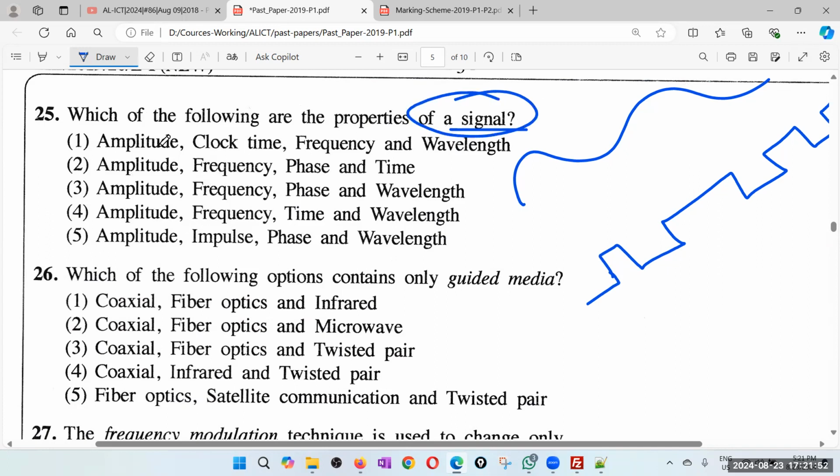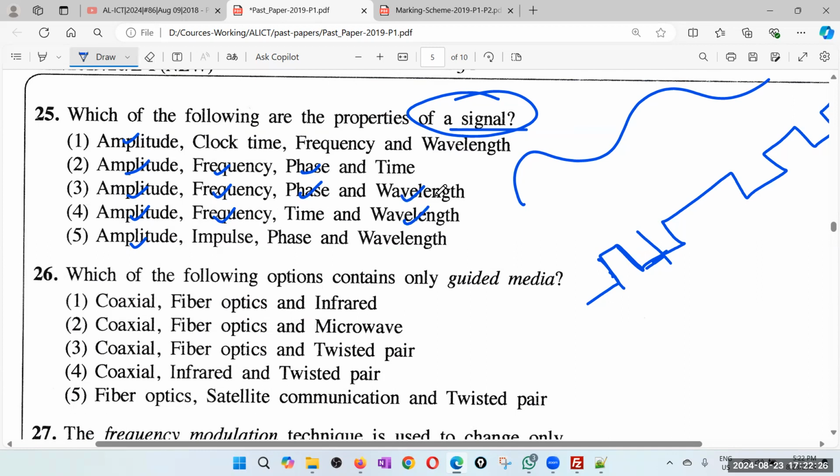It looks like amplitude is everywhere, so we need to take it anyway. Clock time is not directly related to a signal. Of course, clock time can also play a part, but let's try to take the direct answers. So I'll take frequency also. Remember amplitude, frequency, phase, those are general concepts.